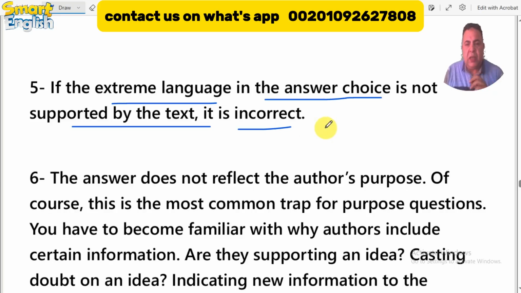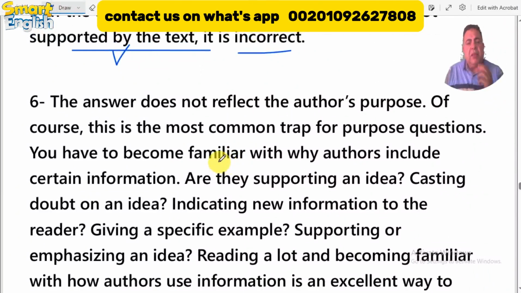In other words, if you find extreme language in the choice, but it is not mentioned by the text, or it has another meaning from the text, it is an incorrect choice.